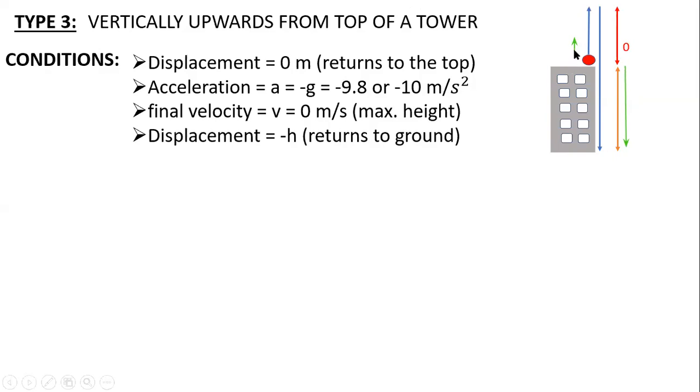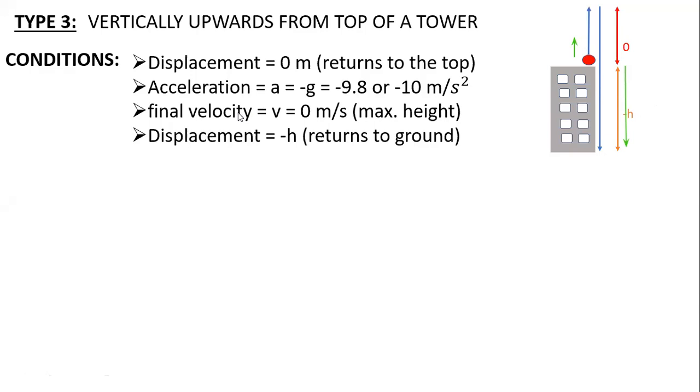So with respect to the initial throw, since the displacement covered further is opposite, we say the displacement is minus h, negative. Anything we always compare with the initial frame of reference, which was nothing but throwing it upwards.